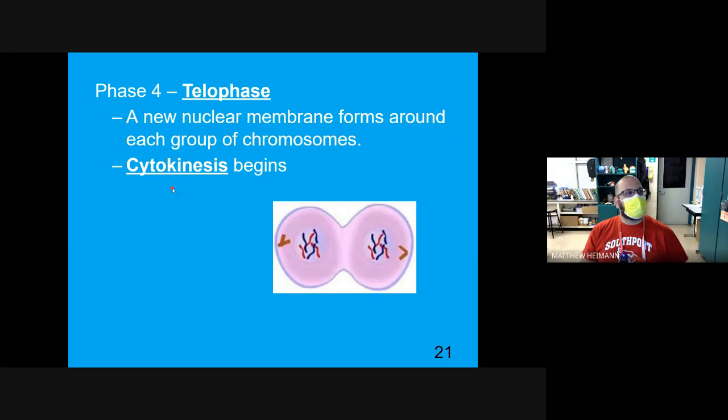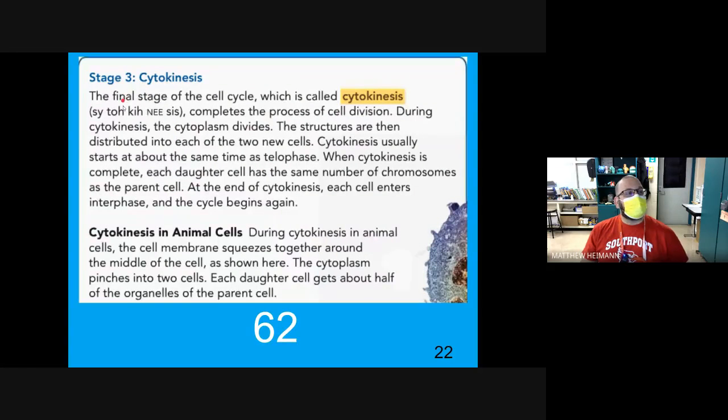Cytokinesis begins. Stage 3, cytokinesis. The final stage of the cell cycle, which is called cytokinesis, completes the process of cell division. During cytokinesis, the cytoplasm divides. The structures are then distributed into each of the two new cells. Cytokinesis usually starts at about the same time as telophase. When cytokinesis is complete, each daughter cell has the same number of chromosomes as the parent cell. At the end of cytokinesis, each cell enters interphase and the cell cycle begins again.